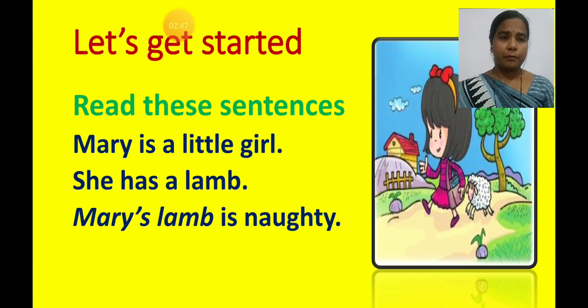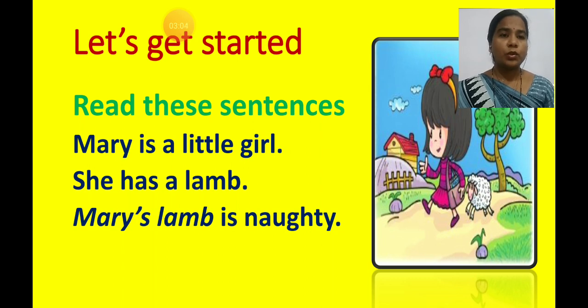Mary has a lamb. Lamb means what, children? Baby of sheep. Yes, lamb is an animal.